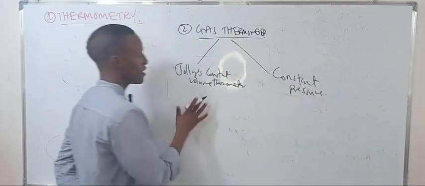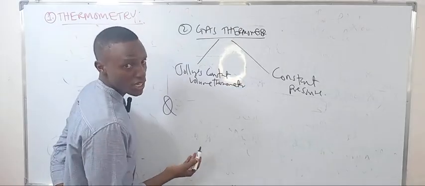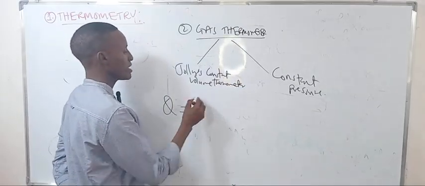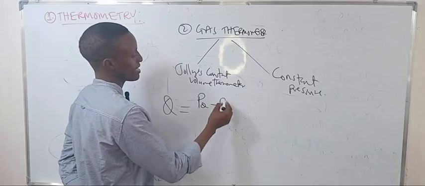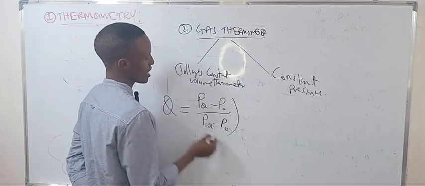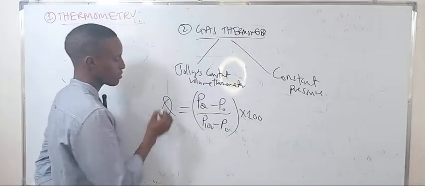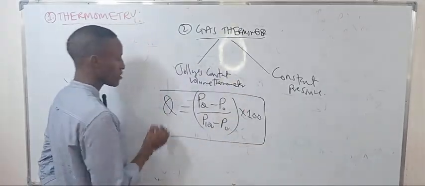If I measure using the constant volume, this means I'm measuring pressure. So the temperature theta will be the pressure at theta minus P at 0, over P at 100 minus P at 0, times 100. That's all about it.